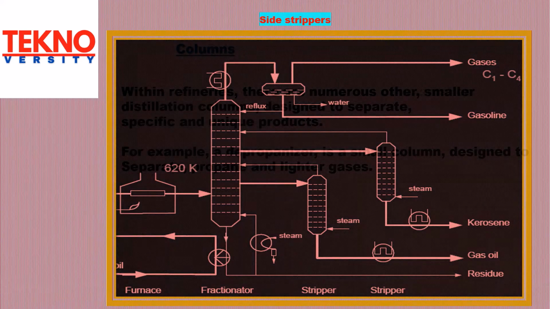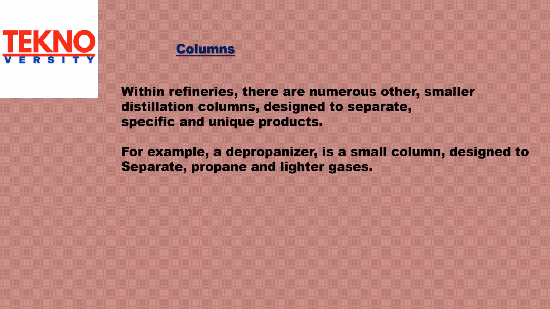Within refineries, there are numerous other smaller distillation columns designed to separate specific and unique products. For example, a depropanizer is a small column designed to separate propane and lighter gases.